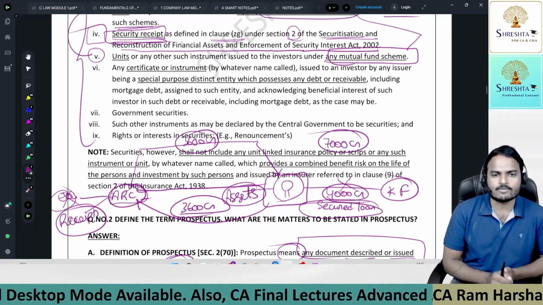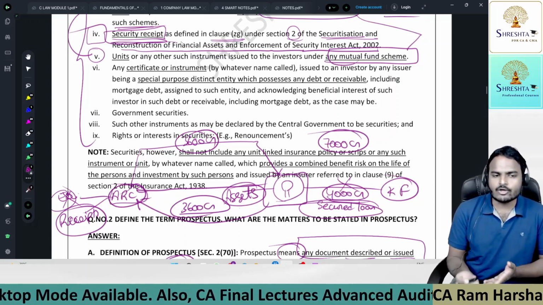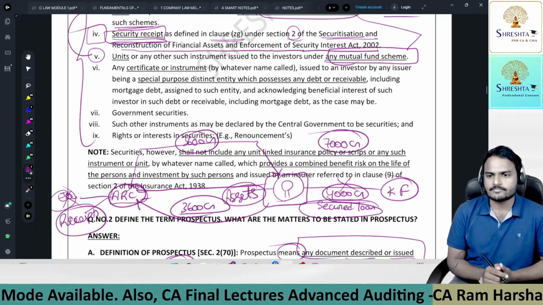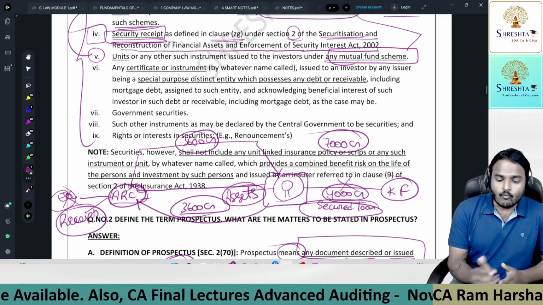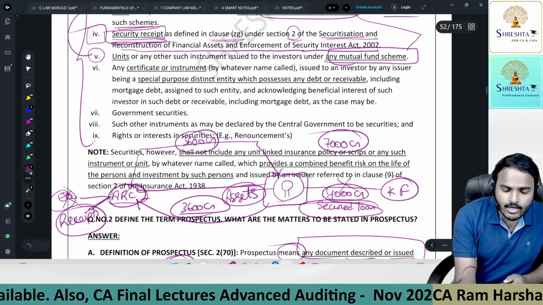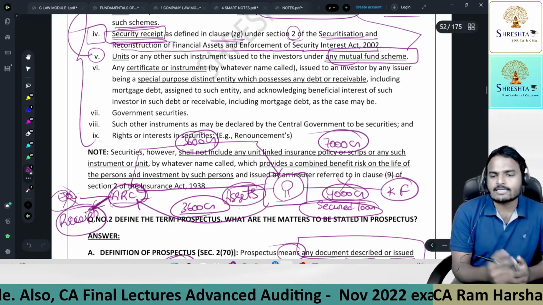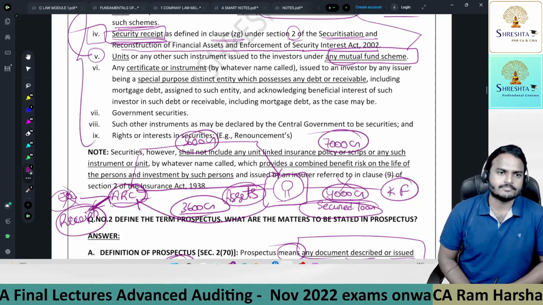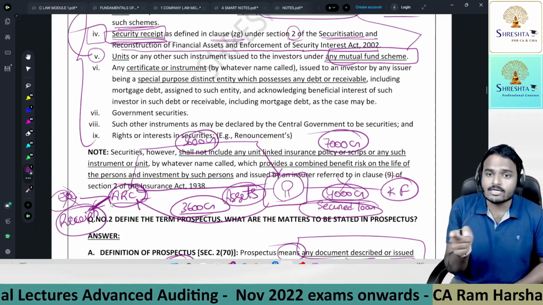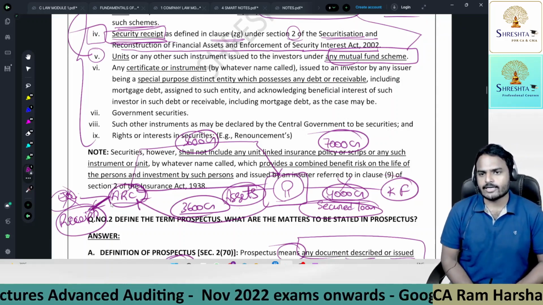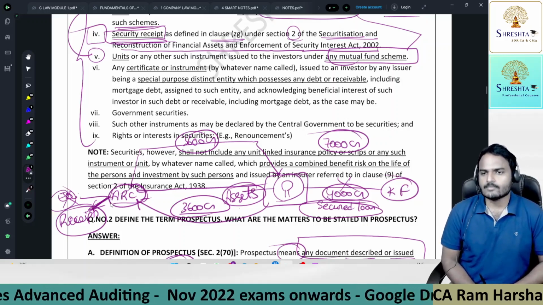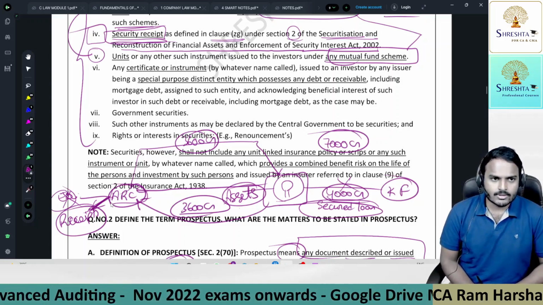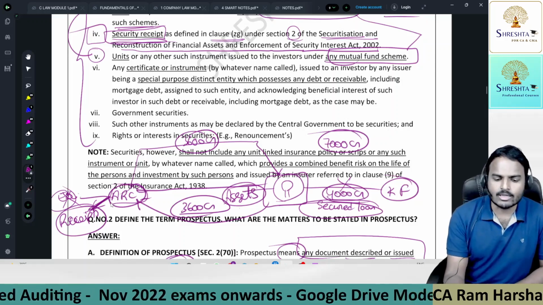If you invest 9 rupees, you'll get 10 rupees after 1 year. So whatever receipts are offered by an asset reconstruction company, those receipts also come under the definition of security. Understood? Everyone? Next one.